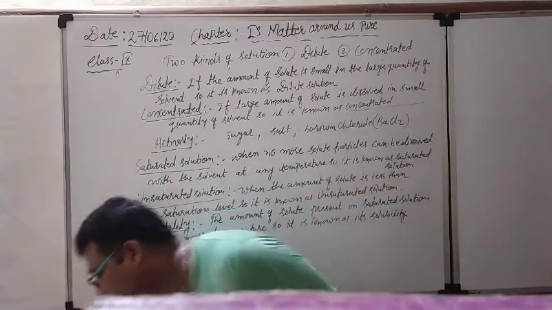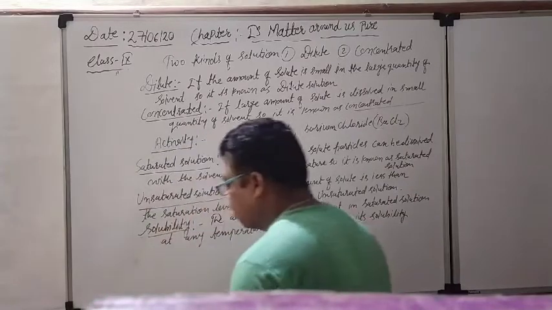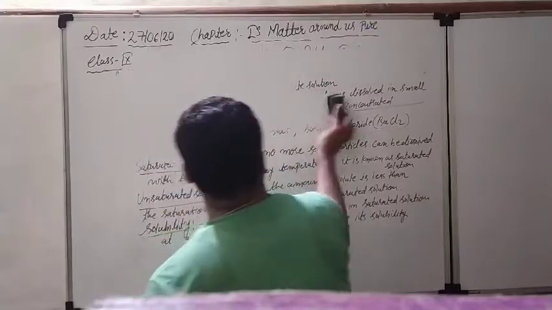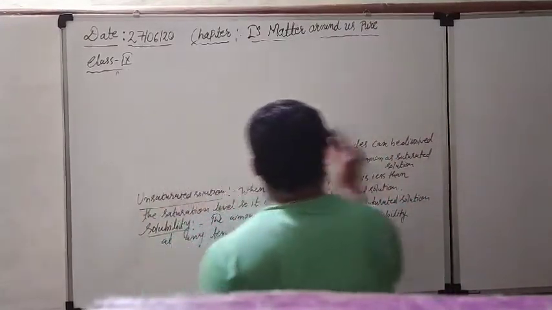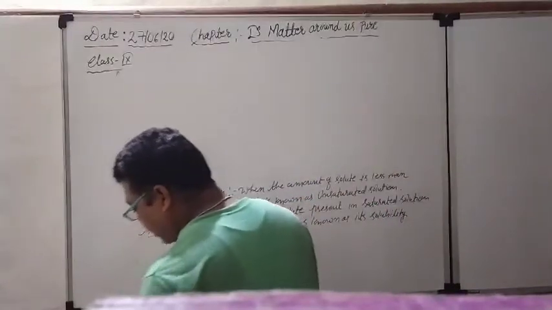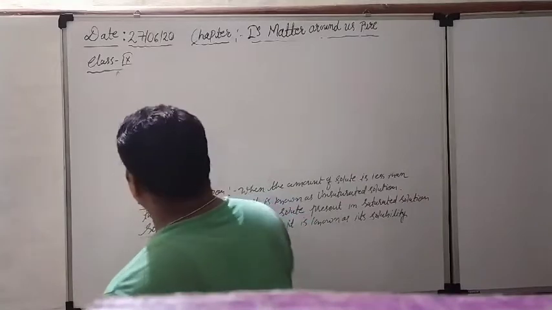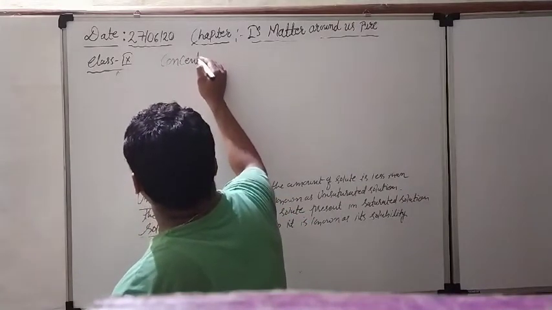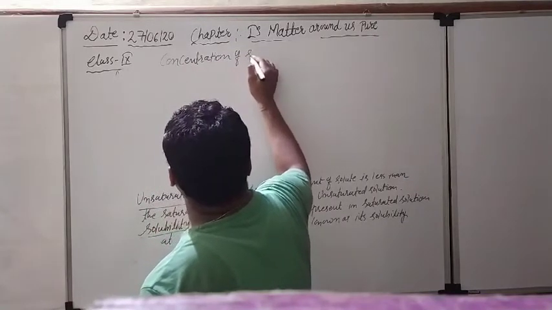One more thing is there: the concentration of the solution. What is the meaning of the concentration of the solution? The concentration of the solution is the amount of the solute present in the solution, and it can be calculated by three methods.